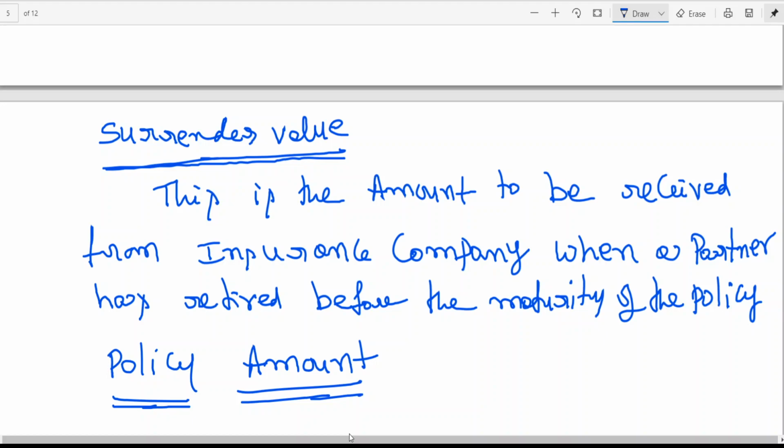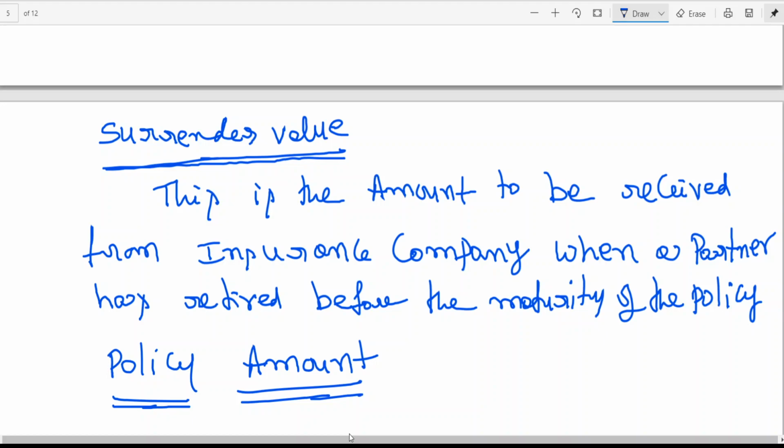Policy amount will be received when the policy is continued till the maturity date. Otherwise, why should you take a policy? It's a protection. It's life assurance. If something goes wrong, and a partner dies before maturity, say after 4 years of taking the policy, suddenly one partner has expired, then the insurance company is going to give you the full amount.